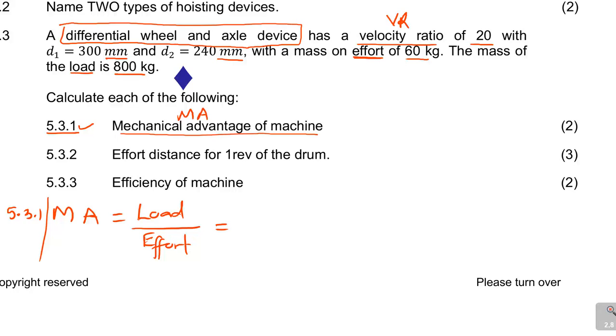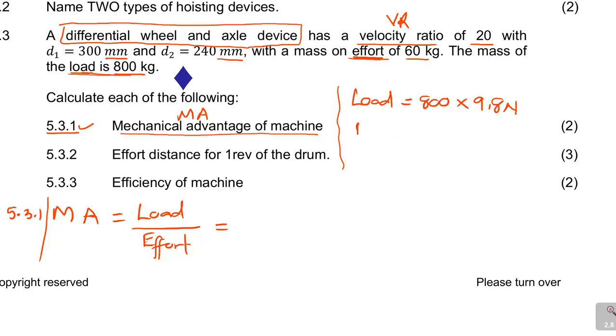Now, which is equal to, what is my load? Now, let's go to the information, what they've given us. Now, the load here, from the statement, they're saying a differential wheel and axle device has a velocity ratio of 20, with a mass on effort, there is the effort, the mass on the load, there is the load, is 800, but this is the mass, 800 grams, but the load, remember, is in newtons. So we are going to say 800 multiplied by 9,8 to find the load in newtons.